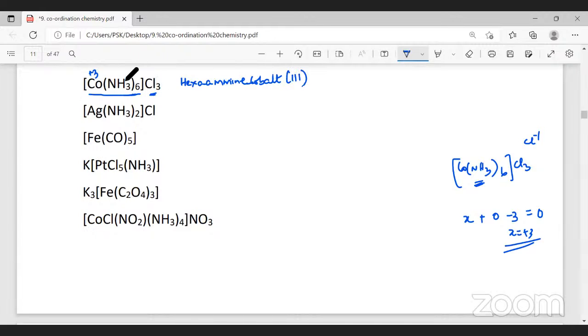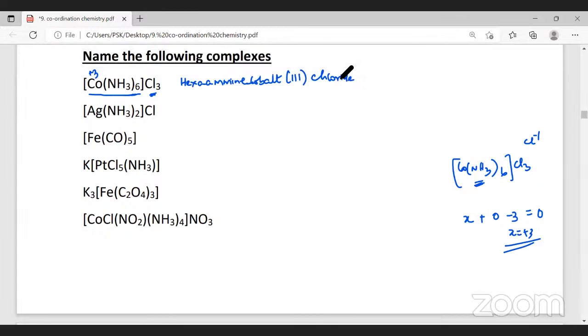Once you have named the cation, you have to name the anion. The anion is chloride here. Will I write trichloride or only chloride? For counter ions, there are no prefixes. Therefore, we will write only chloride. So the name of this complex is hexaamine cobalt 3 chloride. Did you follow this?